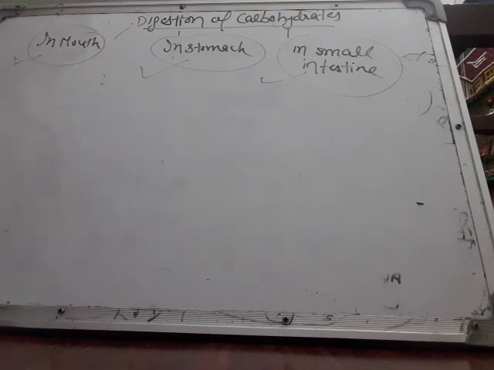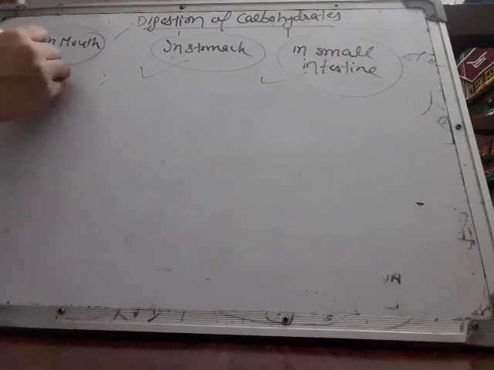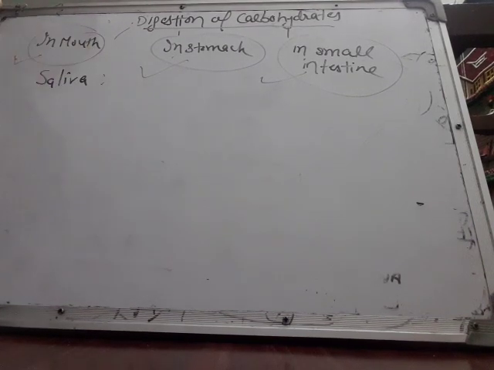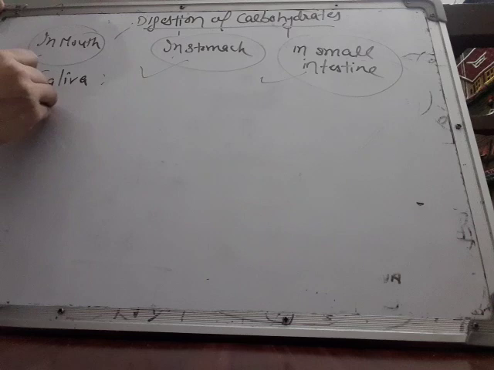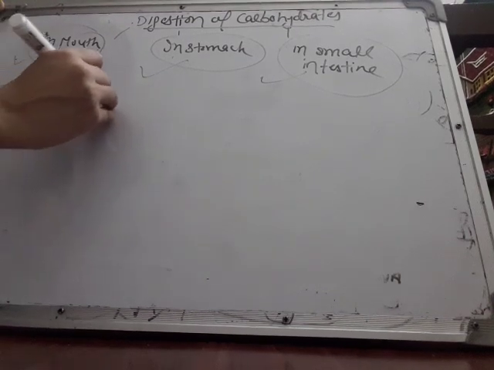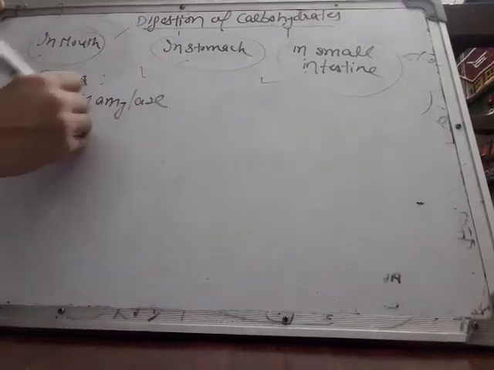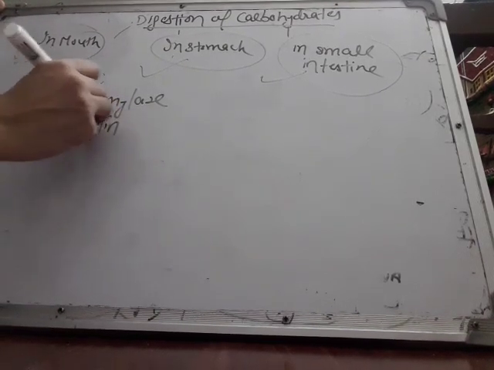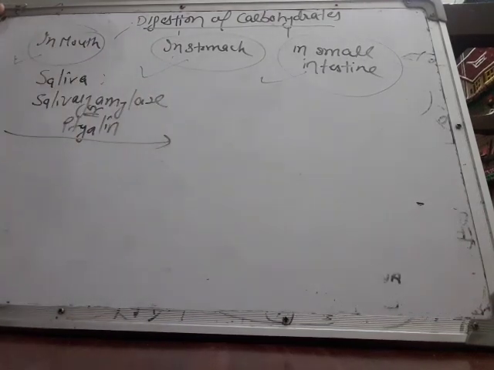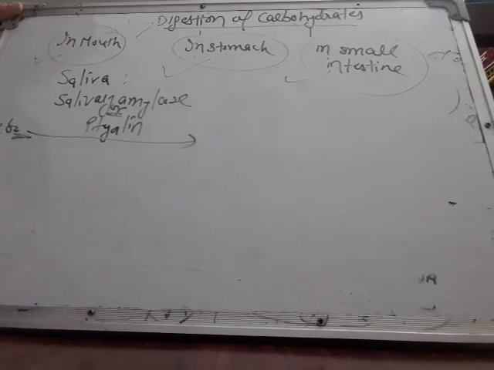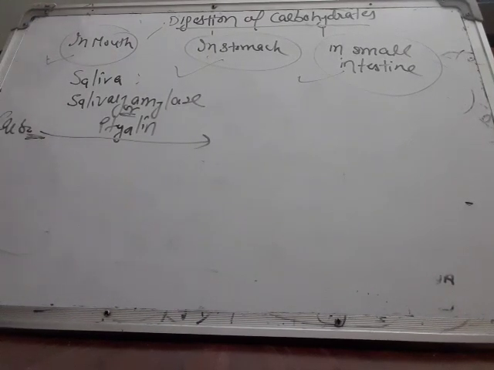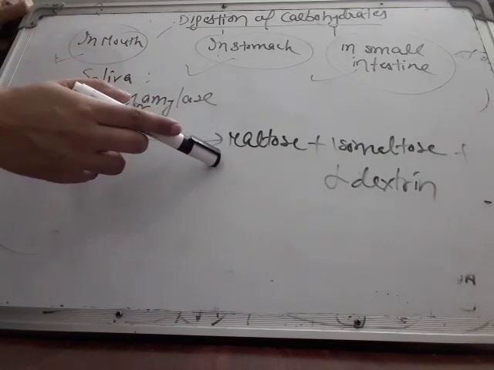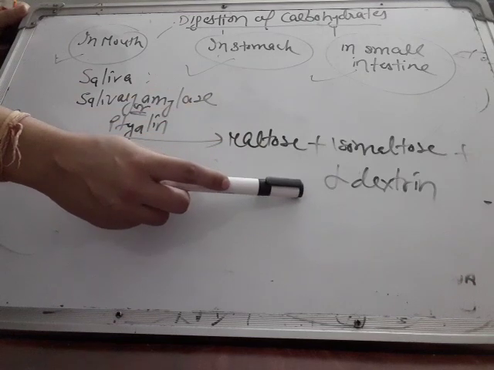In the mouth, carbohydrates get mixed with saliva. And what does saliva have? Saliva has an enzyme called salivary amylase, which is also known as ptyalin, one and the same thing. So in the presence of salivary amylase, these carbohydrates break down into maltose, isomaltose and alpha dextrin.